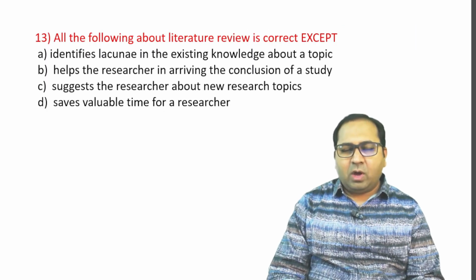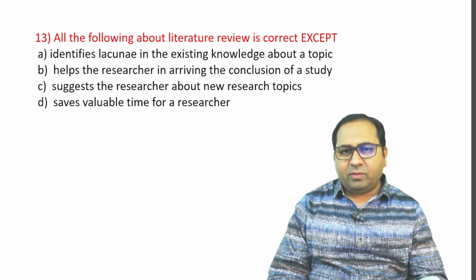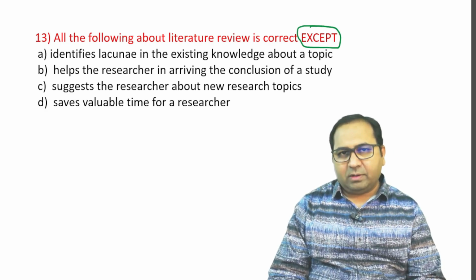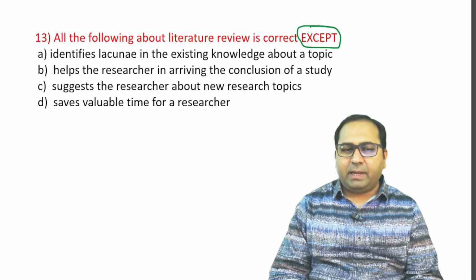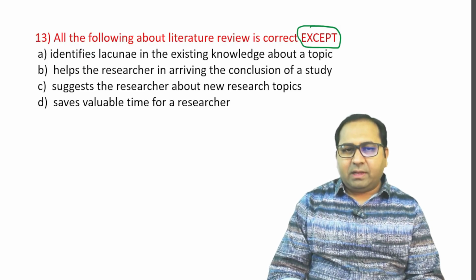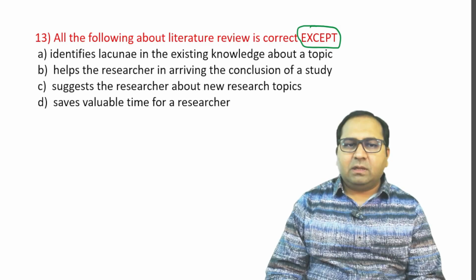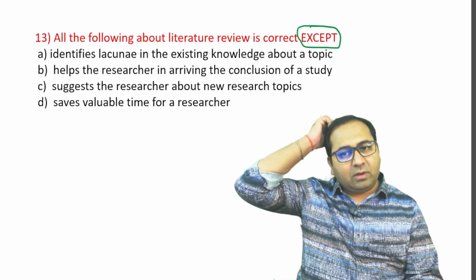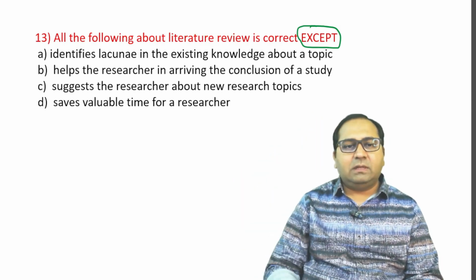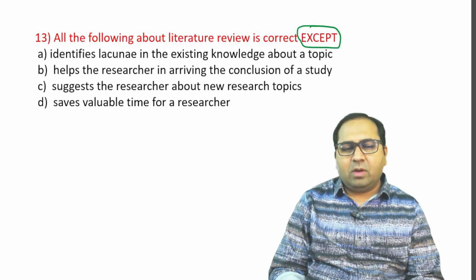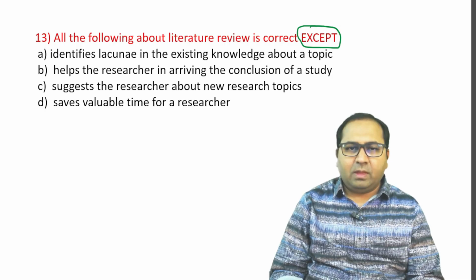Yes, next question. All of the following about literature review is correct except. So three statements are correct and one is wrong. Let us see the options. Option A, it identifies the lacunae in the existing knowledge about the topic. B is that it helps the researcher in arriving at the conclusion of a study. C is it suggests the researcher about new research topics. And D is that it saves valuable time for a researcher.